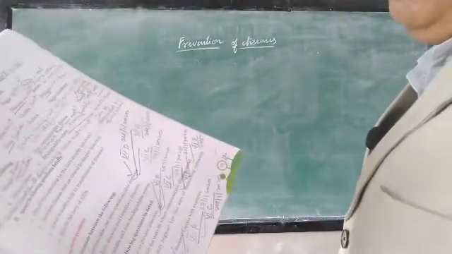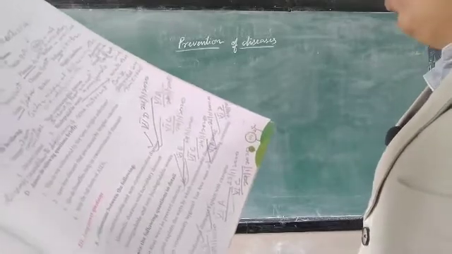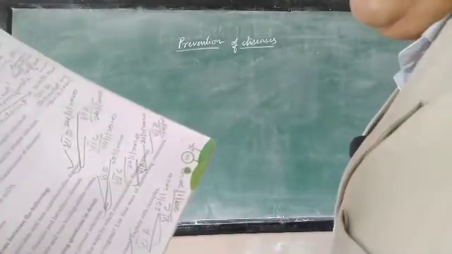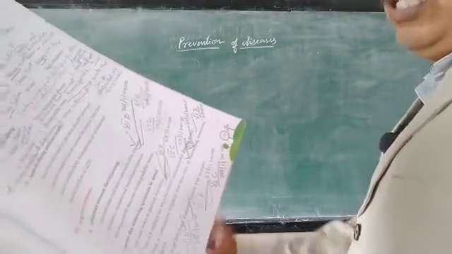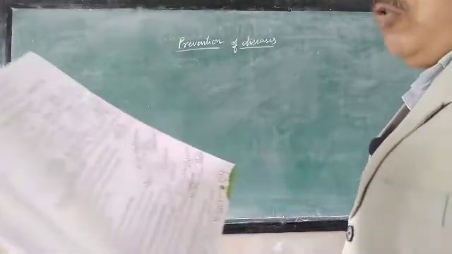Then define the following. Pathogen, I have already told you, the microscopic living beings which cause diseases are called pathogens, or another name for pathogen is germs. Non-communicable diseases are the diseases which cannot spread from an infected person to a healthy person.